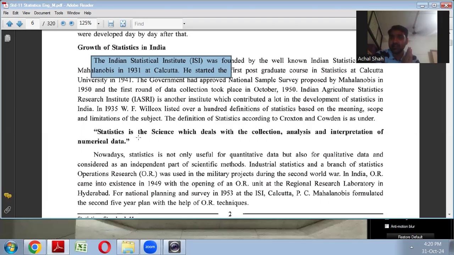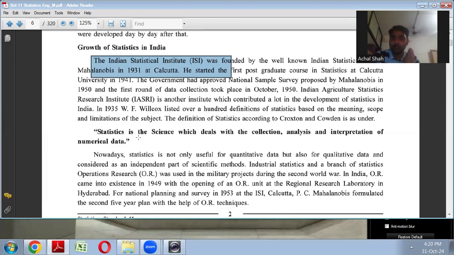All these kinds of data are called statistics. Another very common example is your results. The report cards which you get after the exam are also one kind of statistics.